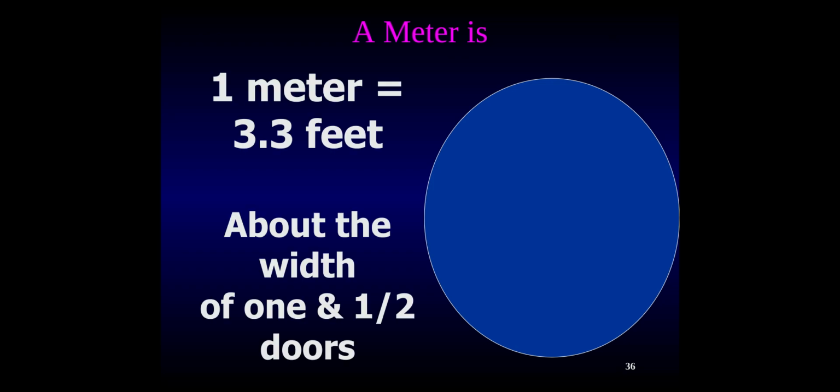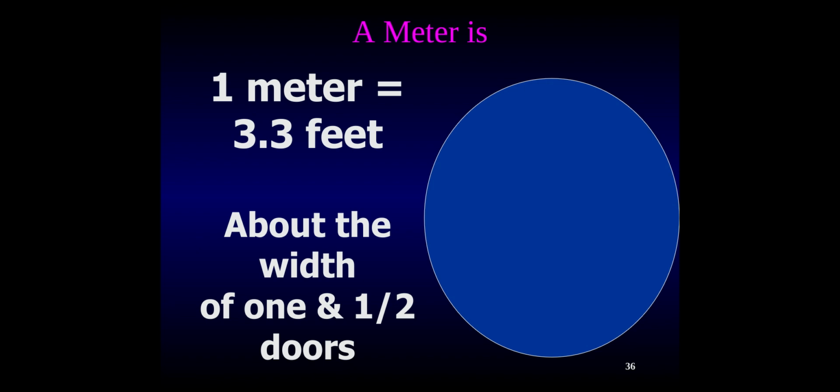So a meter is close to about 3.3 feet. So it's a little bit bigger than a yard that we were talking about in the US measurements. So again, talk to your families or look around your house. You might have a meter stick.